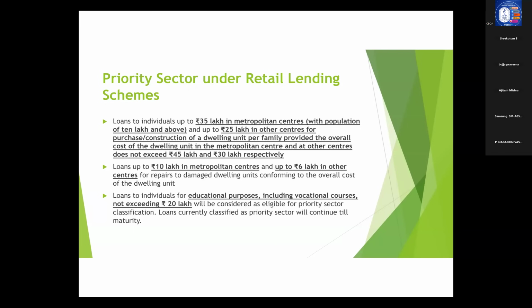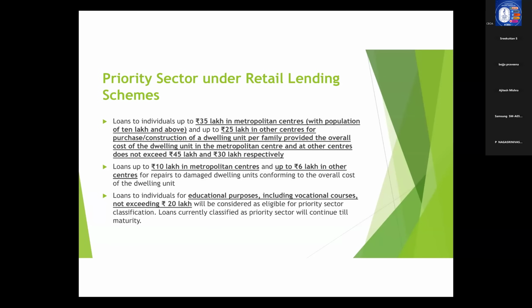So in other centers, other than metro areas, if the house cost is up to 30 lakhs and the loan amount that you are giving for repairs and renovation is up to 6 lakhs, then that 6 lakhs will be eligible for priority sector lending. Now coming to educational purpose.